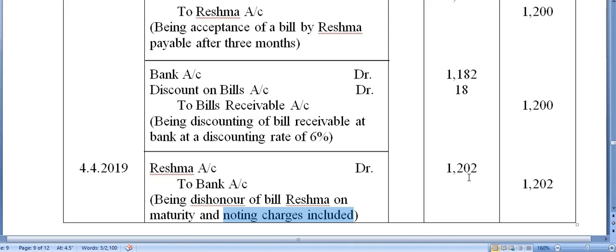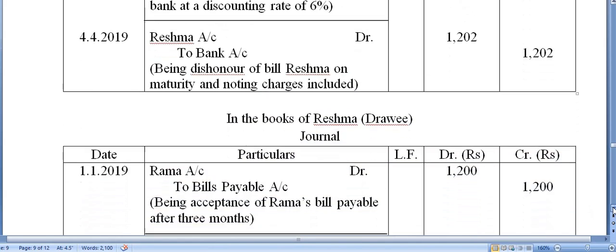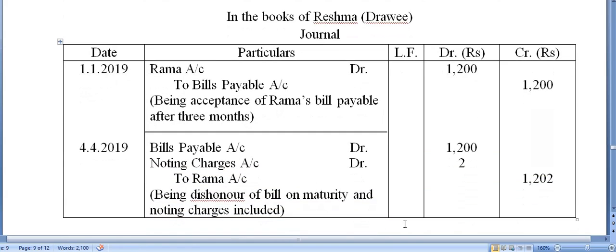As I already said before, in case of bouncing of a check, we have to pay the penalty, including other charges. So this is what is happening in the books of the drawer. But what about the books of the drawee?